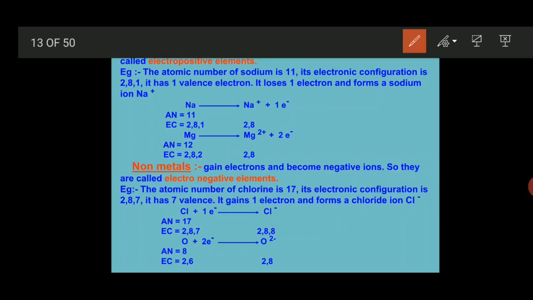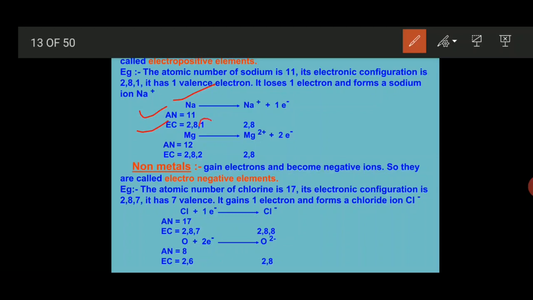Let's understand from here. Take an example of sodium and magnesium, which are metals. The atomic number of sodium is 11 and its electronic configuration is 2, 8, 1.